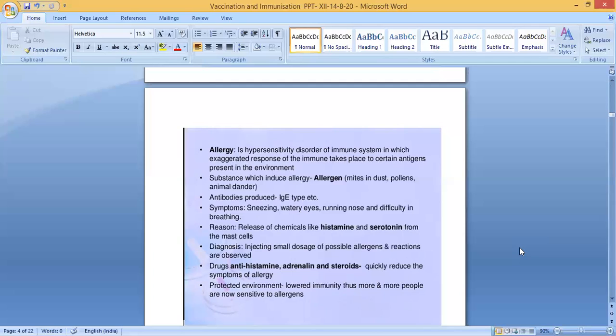Then, protected environment, lowered immunity, thus more and more people are now sensitive to allergens. So the people who have very low immunity are especially more sensitive to these allergens. Clear? So if you have more immunity, you will not show that much allergy to any allergens. But if the immunity level is very low, you will be more sensitive to allergens.